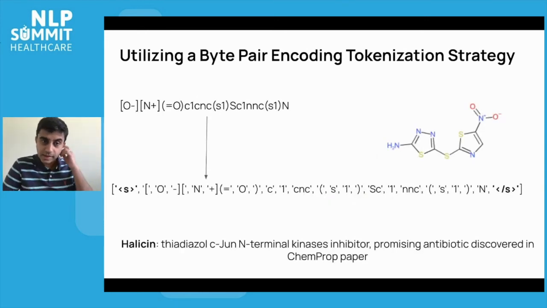So in this case, we now have an example of how this byte pair encoding tokenization strategy is used on an actual molecule. Here we see that we have different series of tokens, or tokens in this case are in some cases single atoms, corresponding to carbon or sulfur. But in other cases, there are a series of tokens, like we have a CNC, carbon, nitrogen, carbon token. We have multiple connectors, like plus, left, right bracket, left parentheses, equal tokens. But this is roughly what's getting fed in as tokens into a ChemBERTa style model.